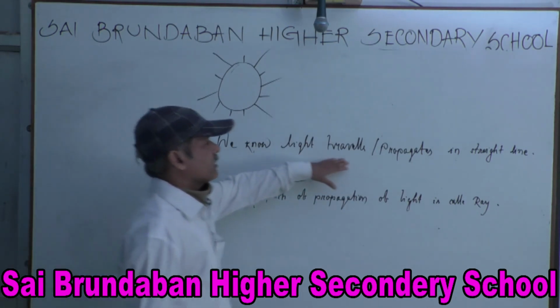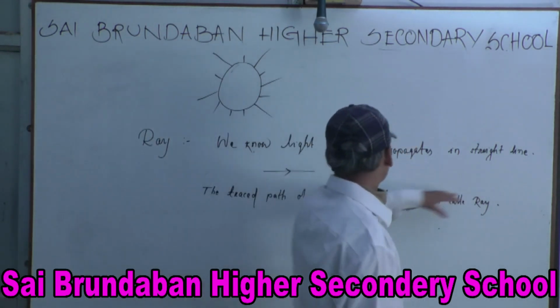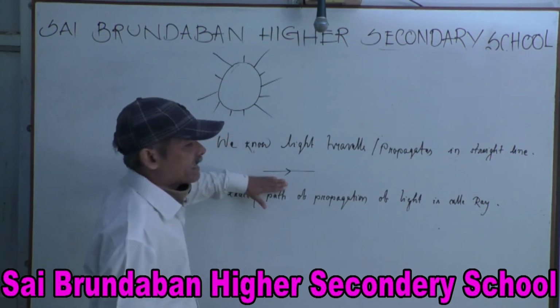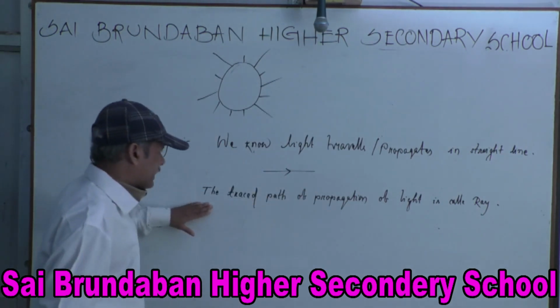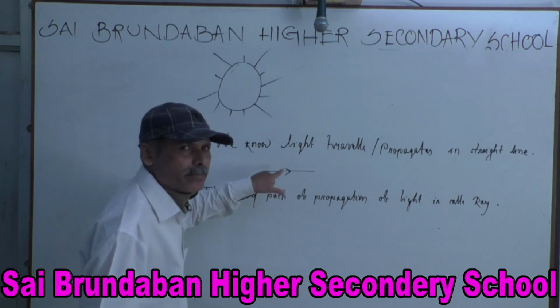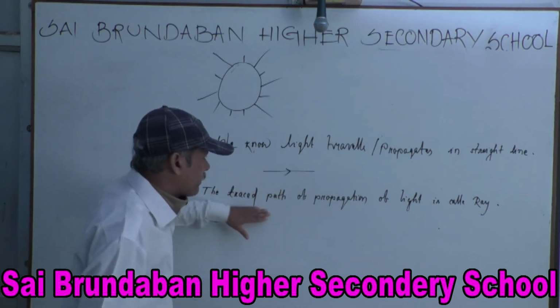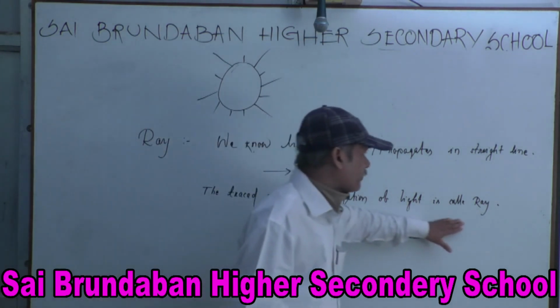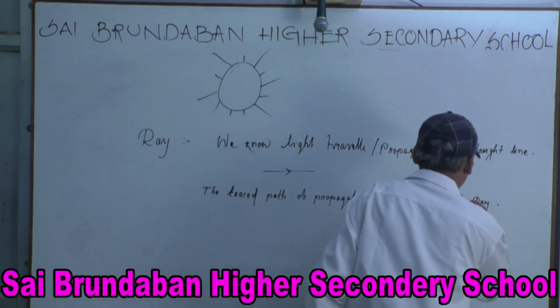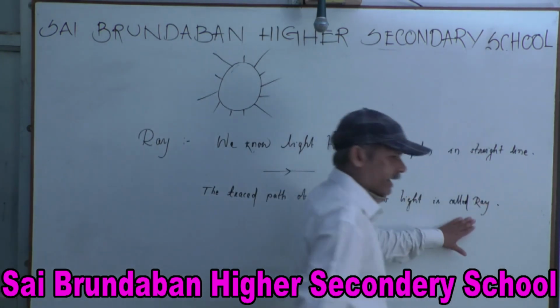We know light travels or propagates in straight line. So this is the presentation of a ray. The path I have traced, the traced path of propagation of light is called a ray.